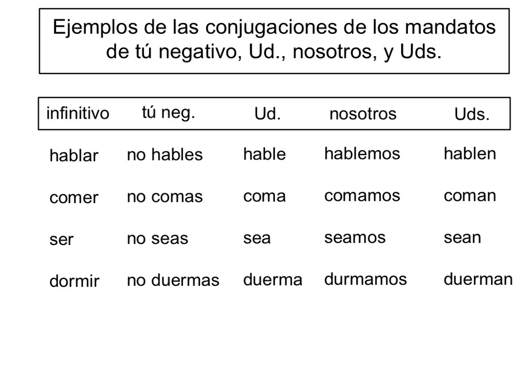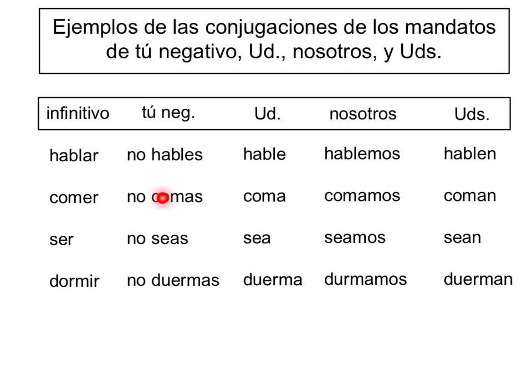So again, this will be the conjugation for tú negativo, usted, nosotros y ustedes for those command forms. Ahora estamos listos para revisar algunos ejemplos de las conjugaciones de los mandatos de tú negativo, usted, nosotros y ustedes. Tenemos el infinitivo hablar, la forma de tú negativa, no hables, usted hable, nosotros hablemos, ustedes hablen. So remember that only the tú form has a different conjugation for the negative and affirmative command. Usted, nosotros y ustedes, it doesn't matter if they're negative or affirmative, it's going to be the same conjugation.